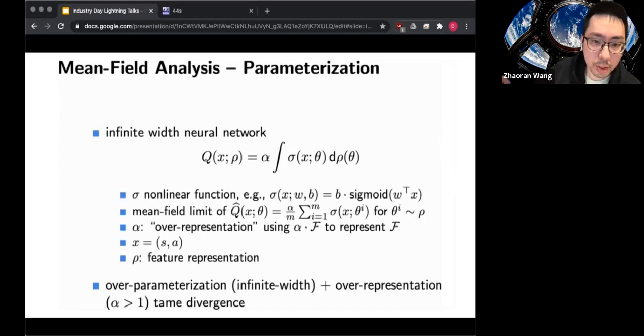In this paper, we're considering a two-layer neural network where alpha controls the magnitude, and the number of neurons m goes to infinity. And rho here is the distribution, and it has a one-to-one correspondence to the representation. Here we're considering over-parameterization, where the width goes to infinity, and we are trying to tune this alpha, which we call over-representation, to make sure the convergence happens.